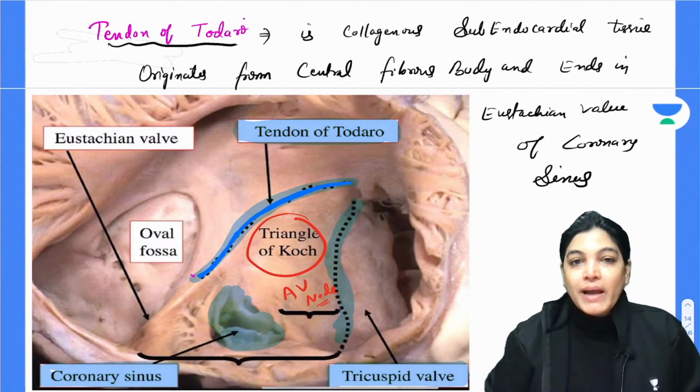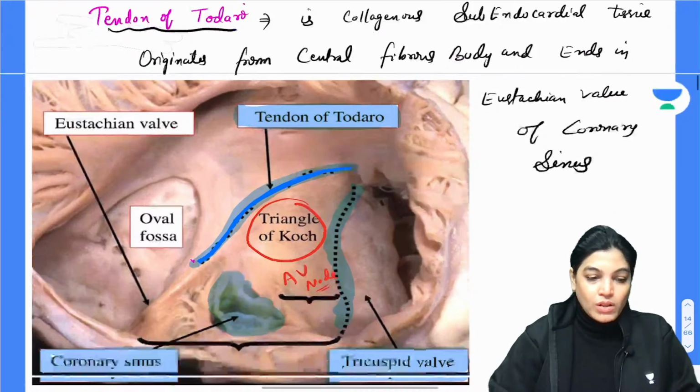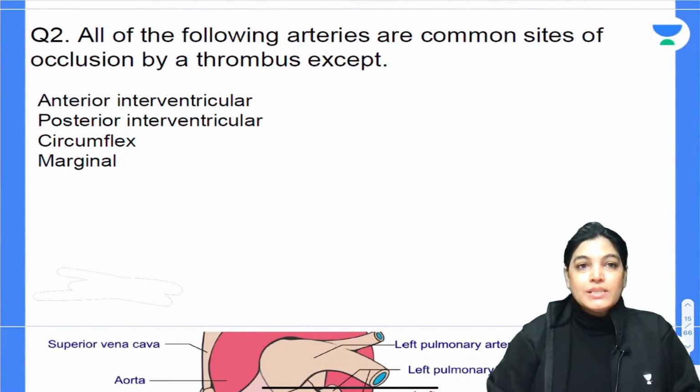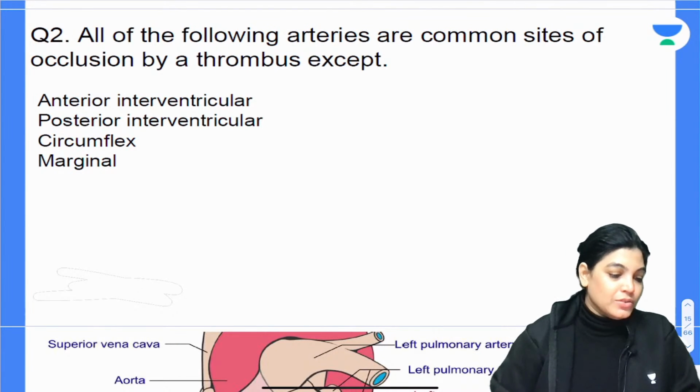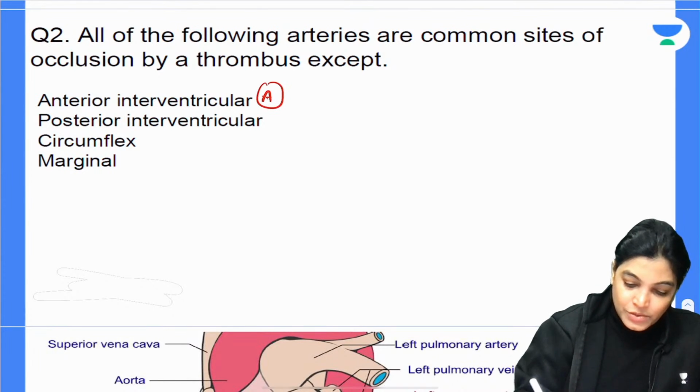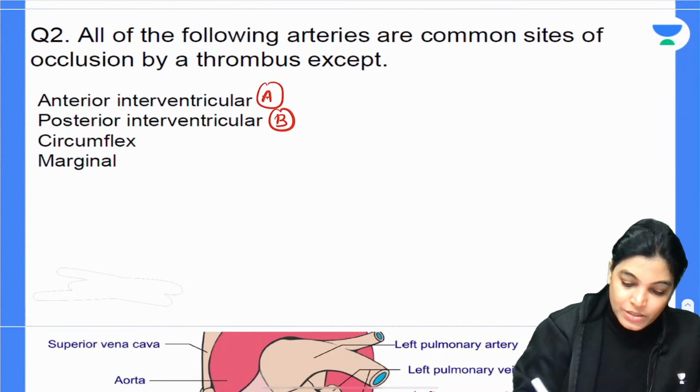Is it okay? So my dear aspirants, let's move on to the next MCQ. All the best to everyone. Question number 2. All of the following arteries are common site of occlusion by the thrombus except. The options are: A, anterior interventricular artery; B, posterior interventricular artery; C, circumflex artery; or D, marginal artery.